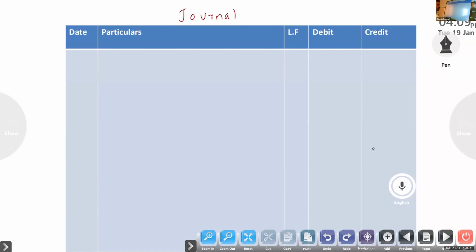So in this case, what will be the entry? Purchase account debtor. Sales account debtor.